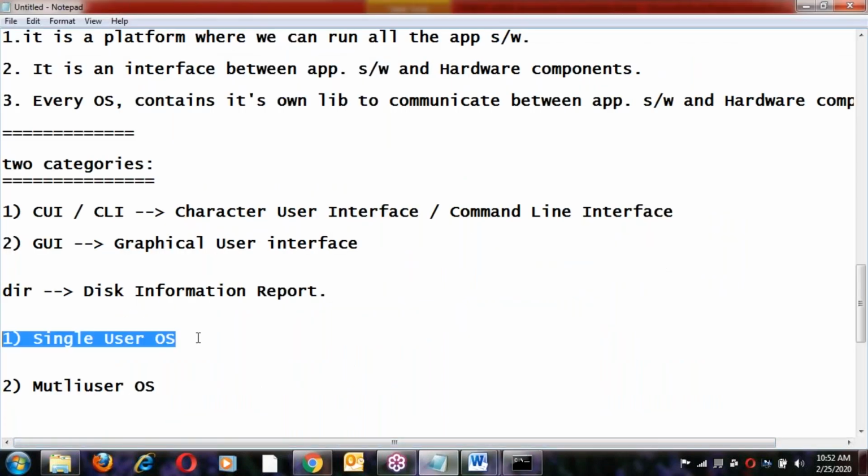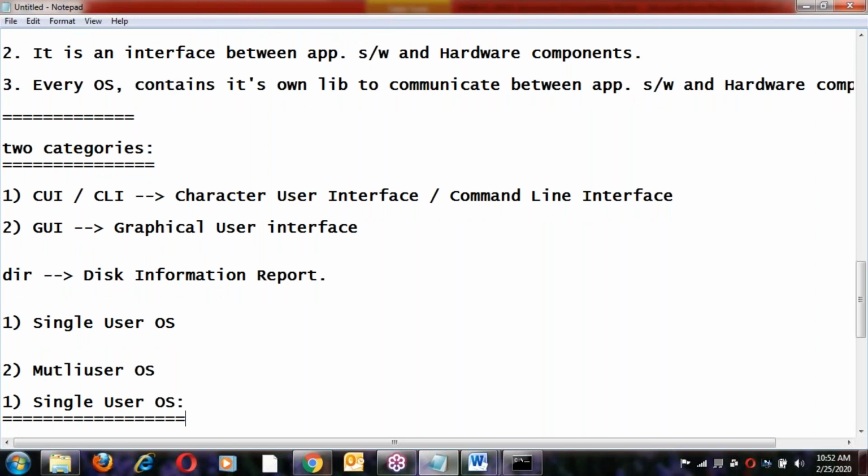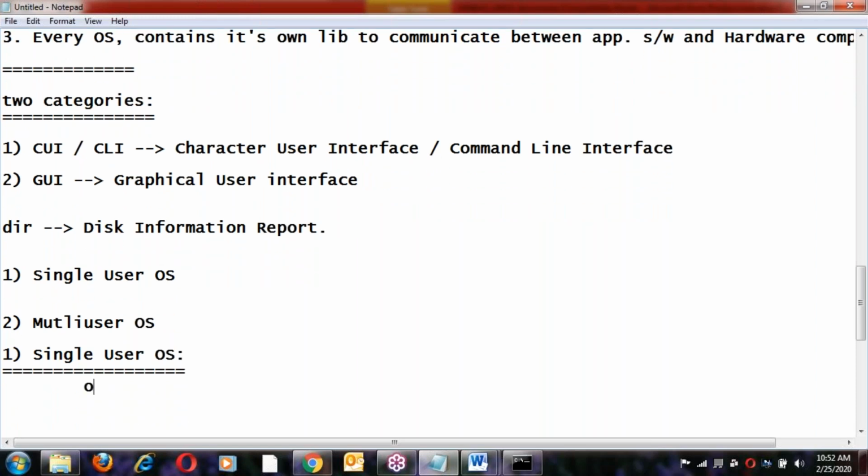First, about single user OS. What is single user OS? Single user means only one user can use system resources. System resources could be a file, or some application running on the system, or maybe database data. Only one user can use that.